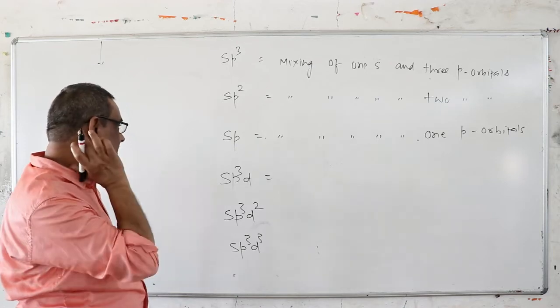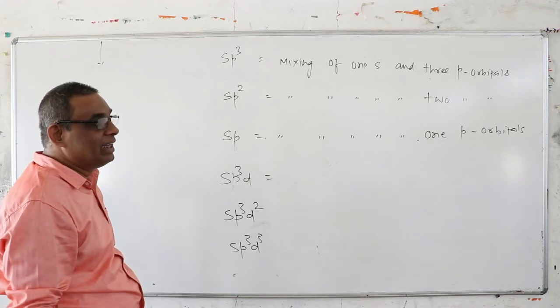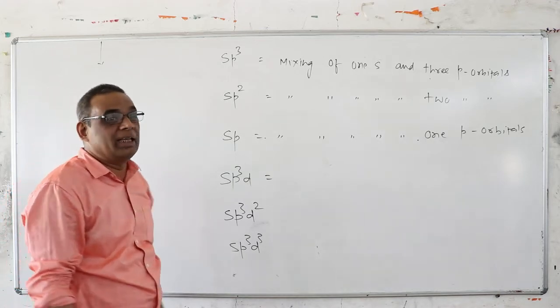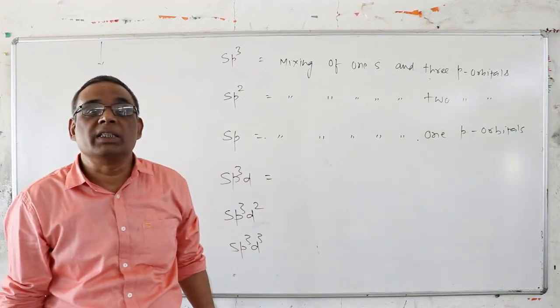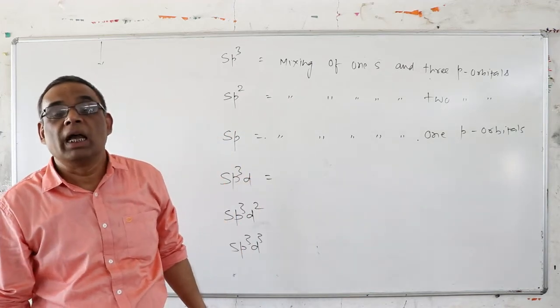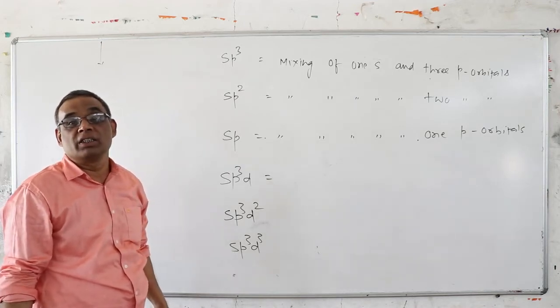So you cannot write sp3d5 or f7. This is not possible because hybridization, the intermixing of atomic orbitals, is initiated by the central atom, and the central atom has some limitations in forming bonds.